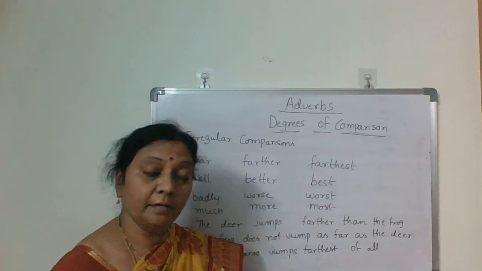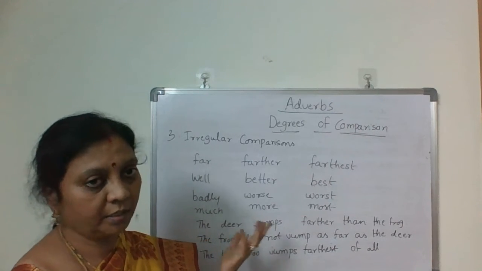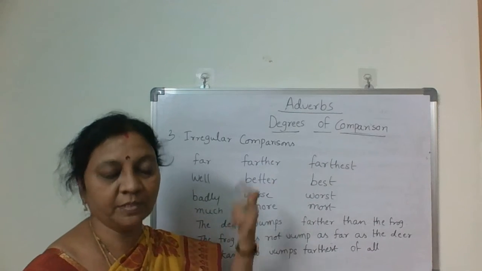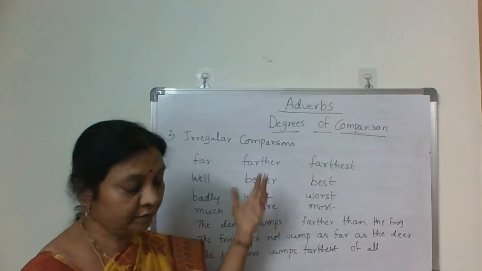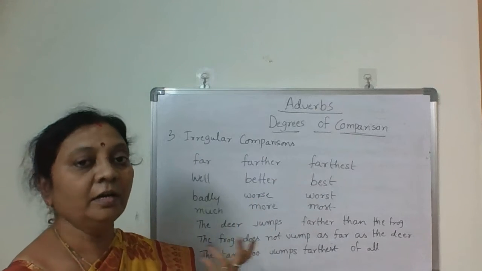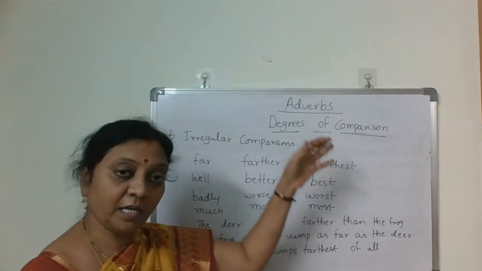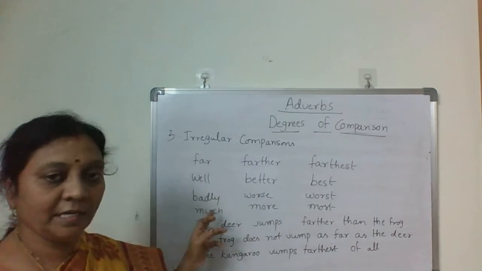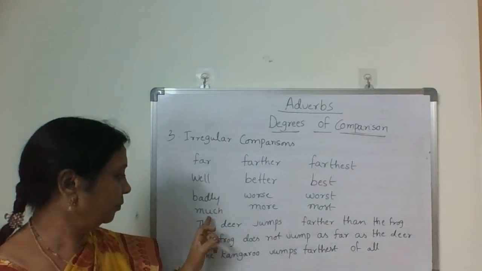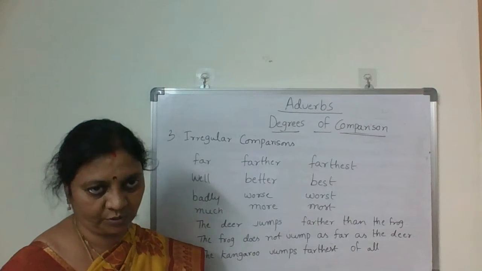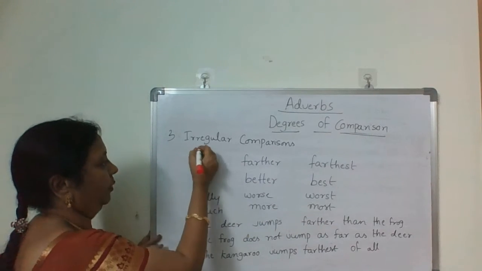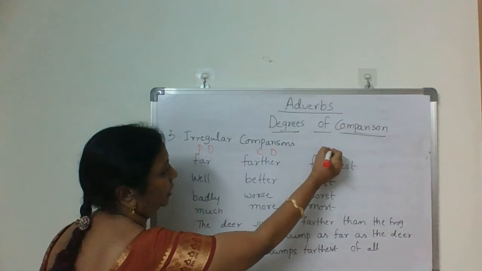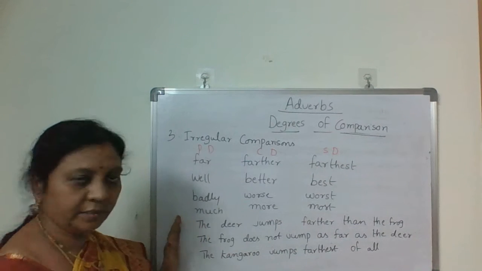Then the third one is irregular comparisons. It is not regular like adding er and est in the first form, or more and most in the second one. In this, all three are different. Far, farther, farthest. Well, better, best. Badly, worse, worst. Much, more, most. These are positive, comparative and superlative degrees. Let us look at an example.